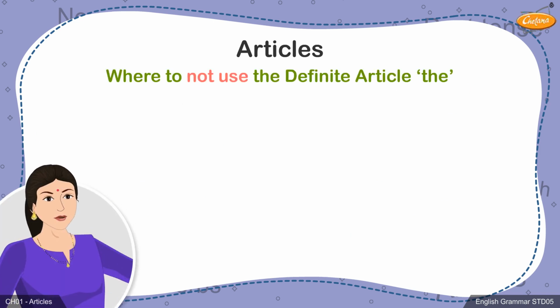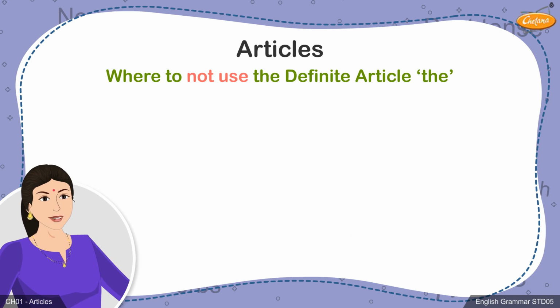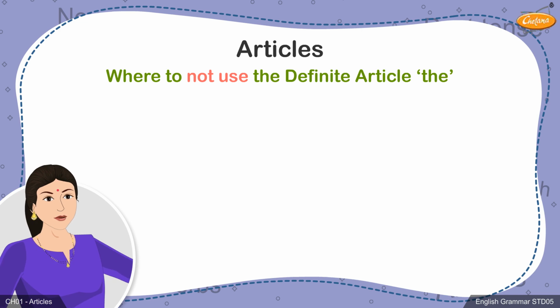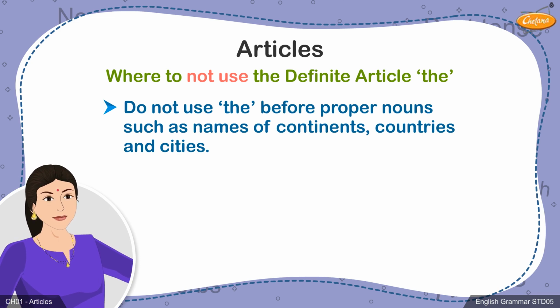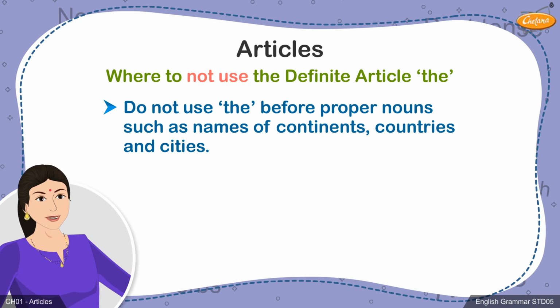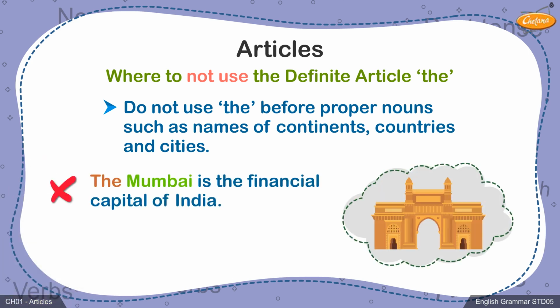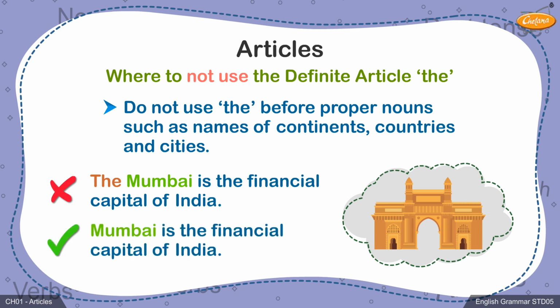Students, we have now looked at how the definite article can be used in sentences. But we also need to learn about where the article the should not be used. Firstly, the article must not be used before certain proper nouns. We know proper nouns are names given to people, places, and objects. The definite article should not be used before these nouns. We never say, "The Mumbai is the financial capital of India," but "Mumbai is the financial capital of India." Mumbai is a proper noun and therefore the article the cannot be used before it.